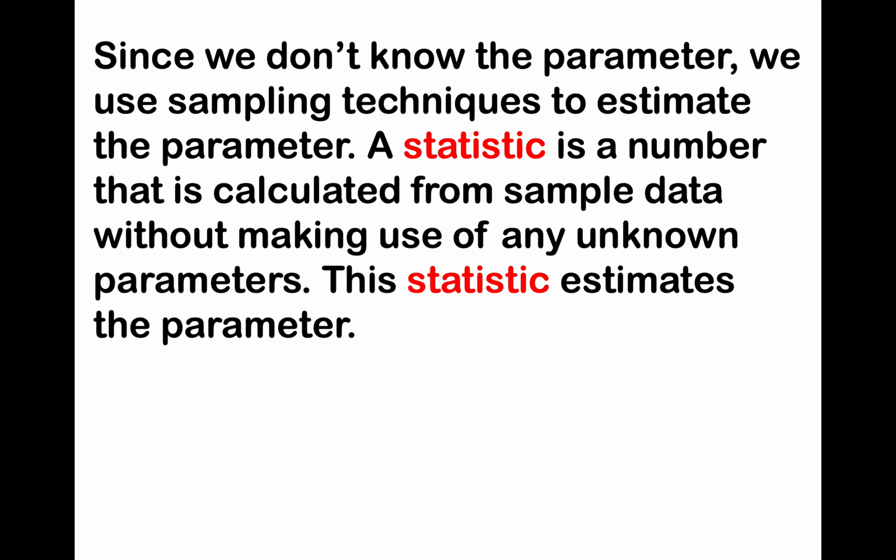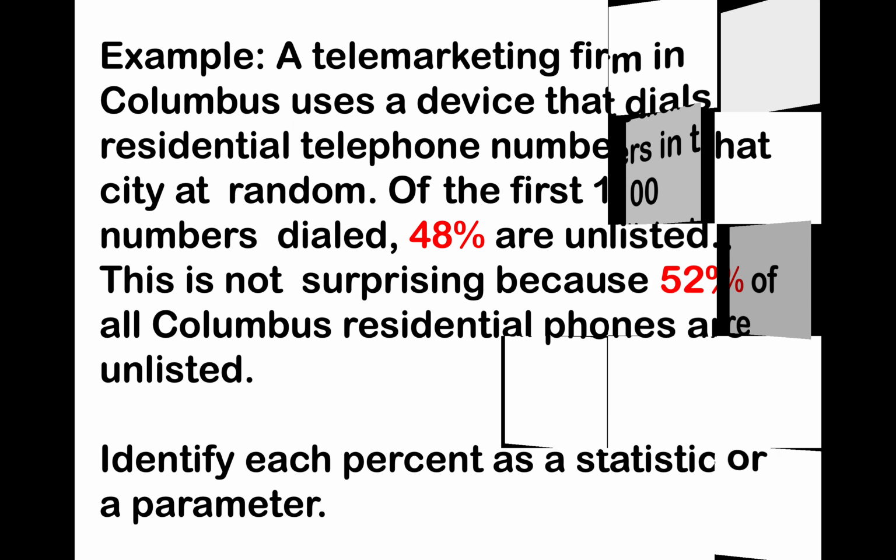A statistic is a number that is calculated from sample data without making use of any unknown parameters. This statistic estimates the parameter. So in statistics, that's what we do. We take a sample, we gather a statistic, and we use that to estimate the parameter.